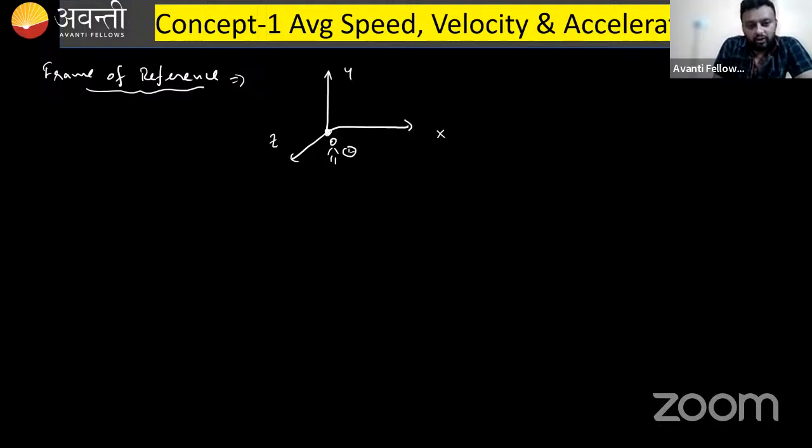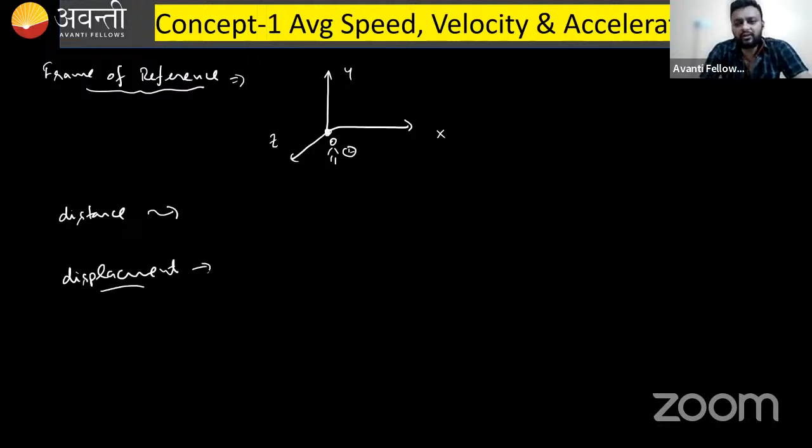Okay. After that, you must have heard about distance and displacement. Distance is the actual path length. Displacement is the shortest path, that you have learned. I think you know all these things. Through the questions, I will take you through how to find the displacement.